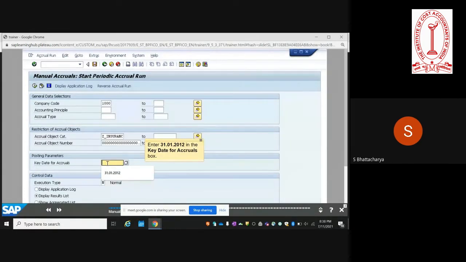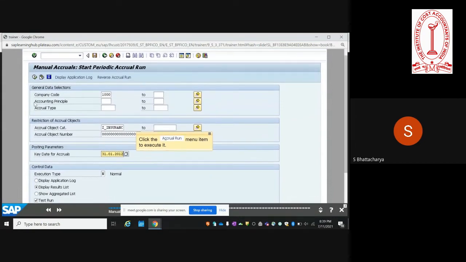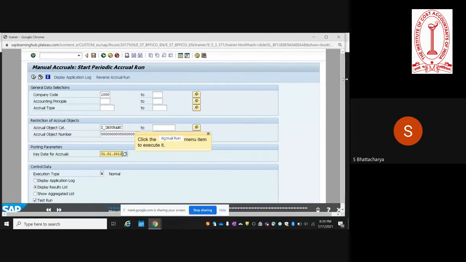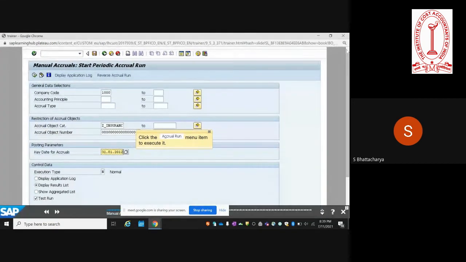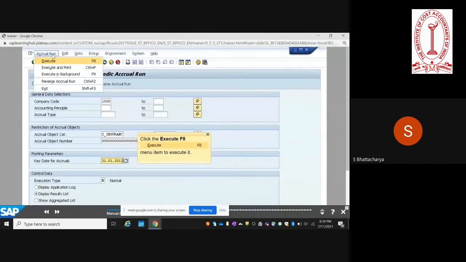And then we have to mention the key date, the date, which is basically the end of the period for which you are doing the accrual run. So to execute it, you have to click on accrual run and then execute.